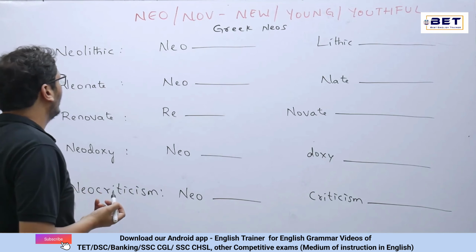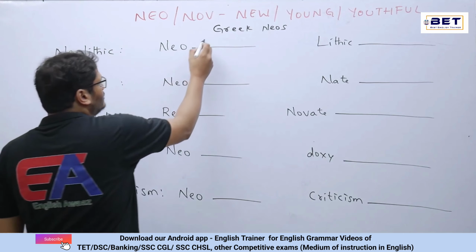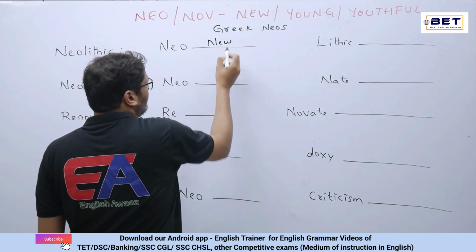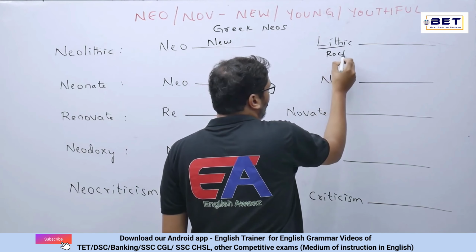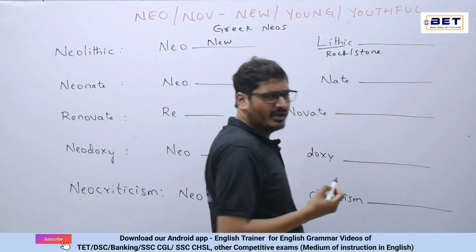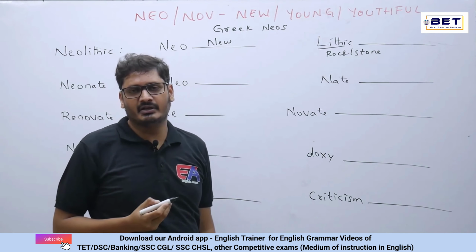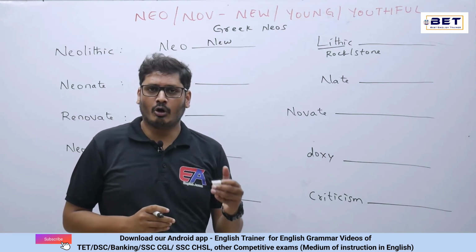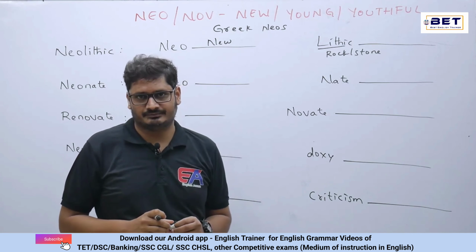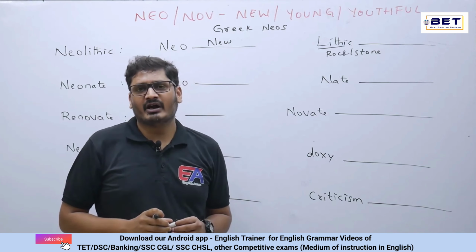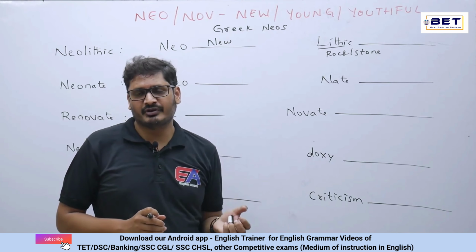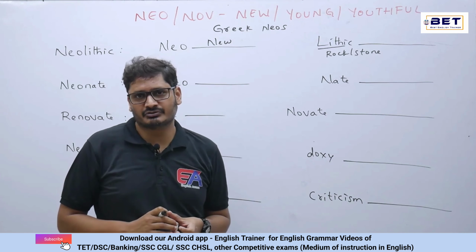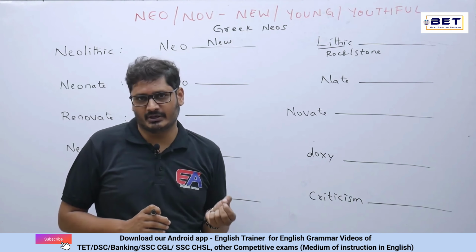The first word, Neolithic. Neo is altogether new, and whenever we come across a word called lith, it is altogether rock or stone. In history, we study the Neolithic age or New Stone Age. In the same fashion, when we are discussing the four realms of the earth, we say atmosphere, biosphere, lithosphere and hydrosphere.